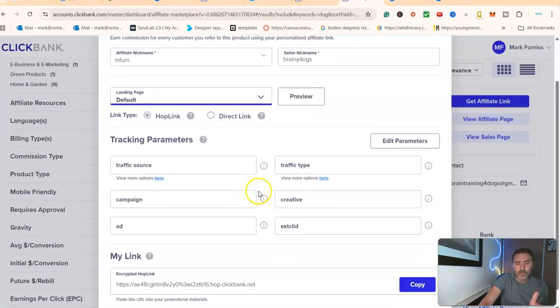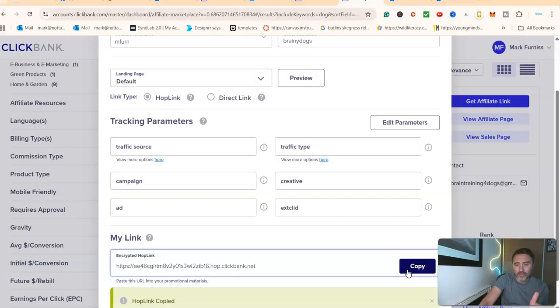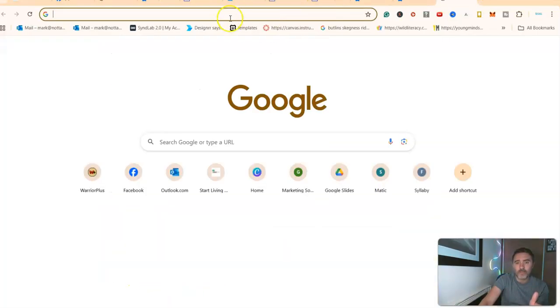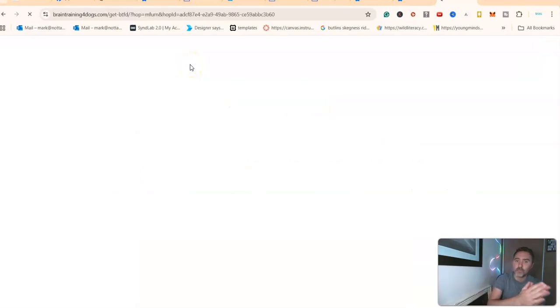Okay. So I'm going to scroll down the bottom, and you see here, look, this now is my link. So if I click on copy, you see it says hop link copied. So if I go over here and paste that in here now, paste and go, what's going to happen is it's going to send me over to the sales page with my own tracking ID within that link. So anybody clicks it and purchases the product, it's tracked back via the ClickBank tracking to my account.